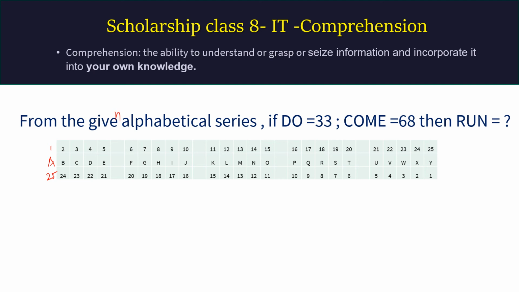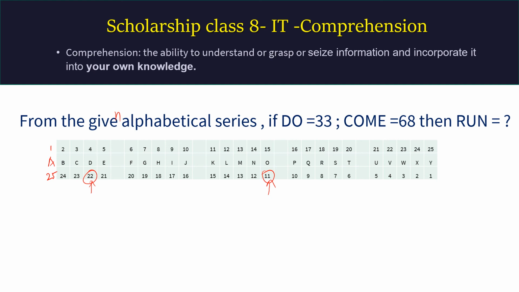Where is D? D is here. O is here. Add these two, 22 and 11, 33. When our alphabetic series gave the numbers to the letters from right to left, that means from W to A, O became 11, D became 22, total became 33. Now you understood.